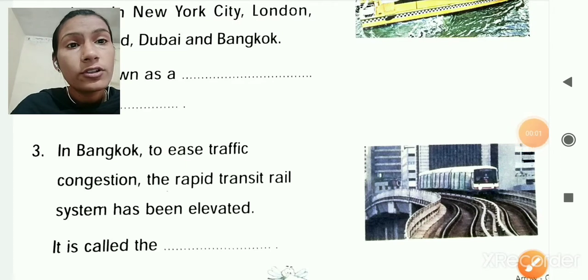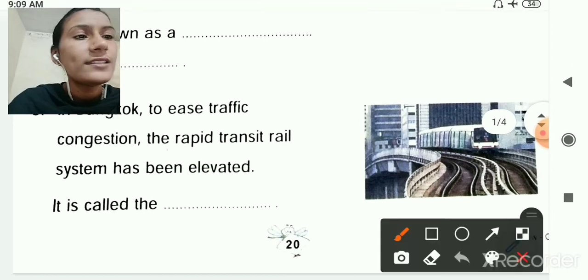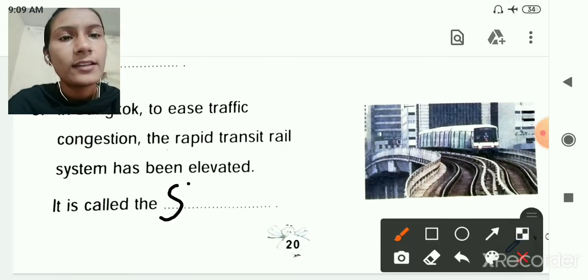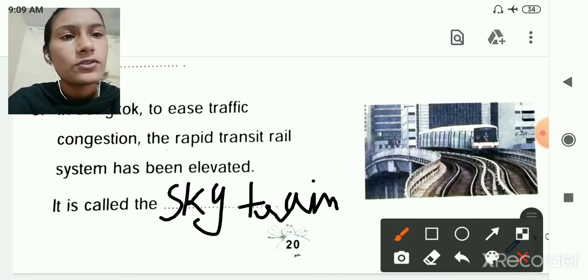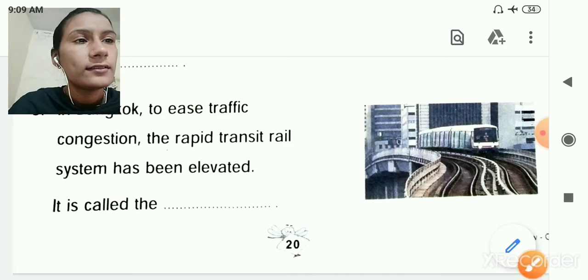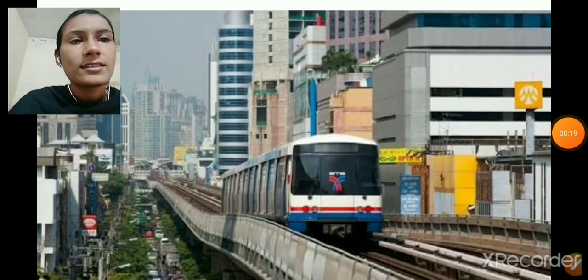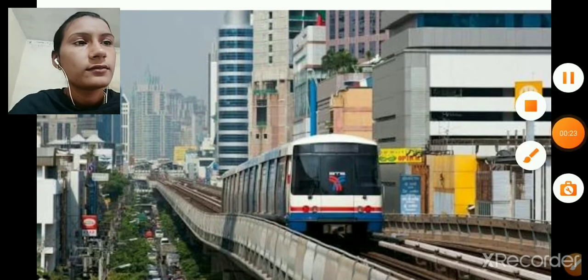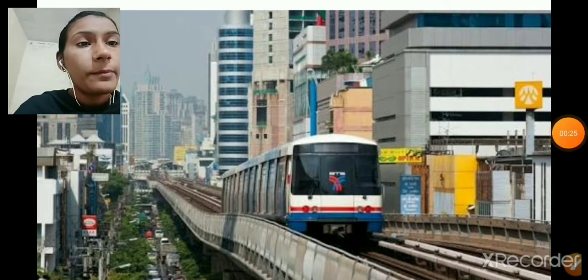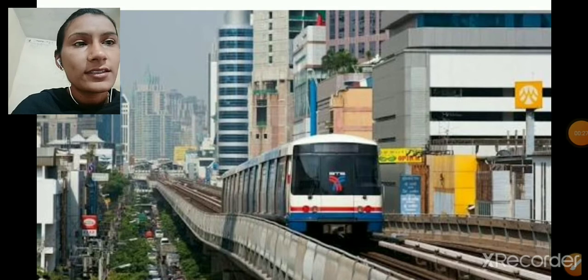Next, in Bangkok to ease traffic congestion, the rapid transit rail system has been elevated. It is called SkyTrain. So write here SKYTRAIN. So this SkyTrain, you can see this is the image of SkyTrain in Bangkok. And this is also a rapid transit rail system.